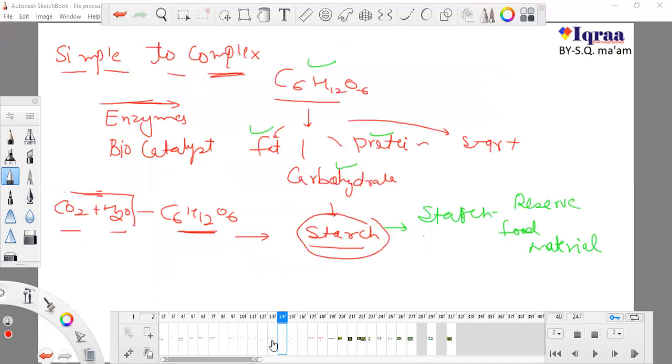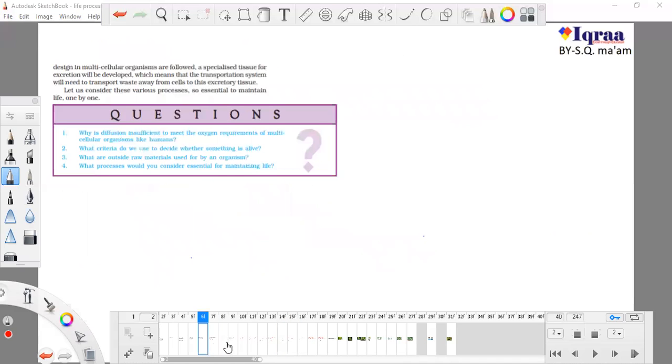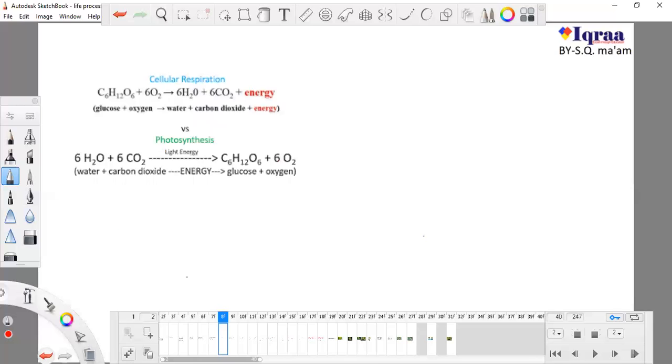So there are two processes. One process is simple to complex, and the second process is complex to simple. And this is the mode of nutrition. The nutrition in plants is water and CO2, and though they take some other nutrients from soil, like nitrogen, magnesium and calcium, we will study that later. So these are two processes.